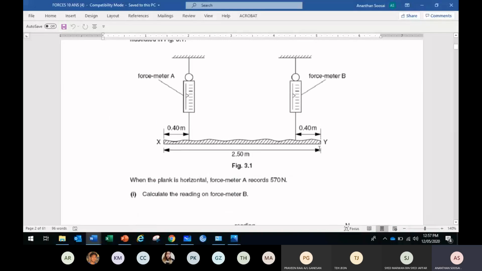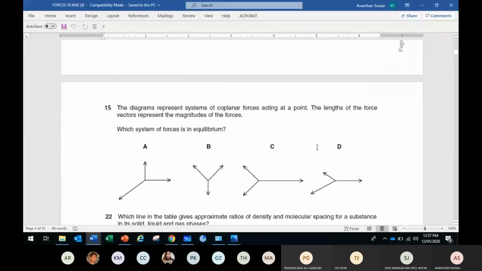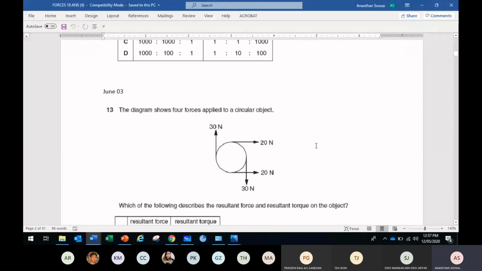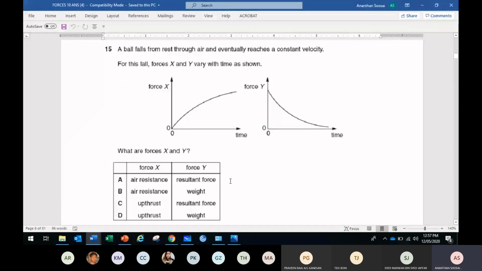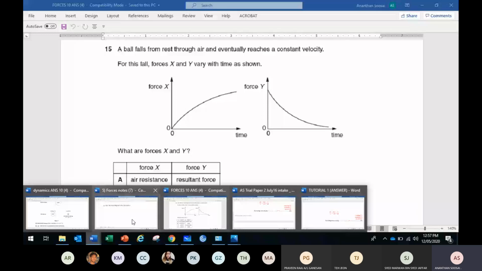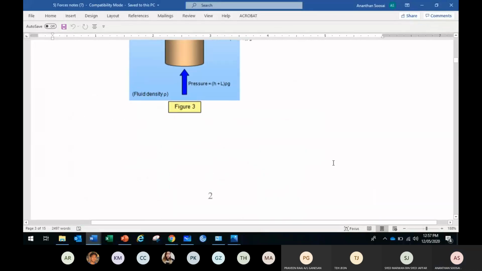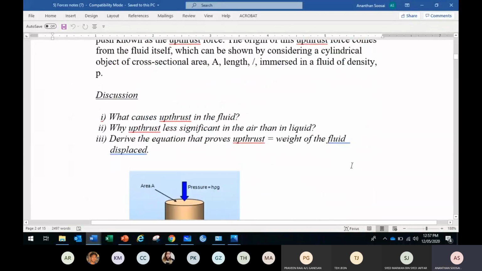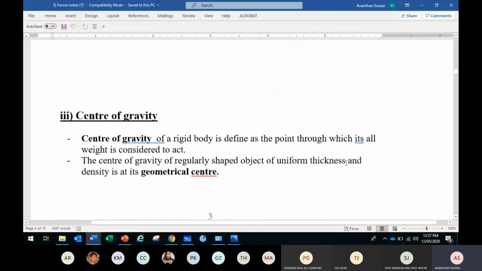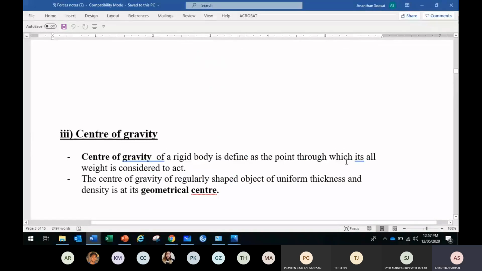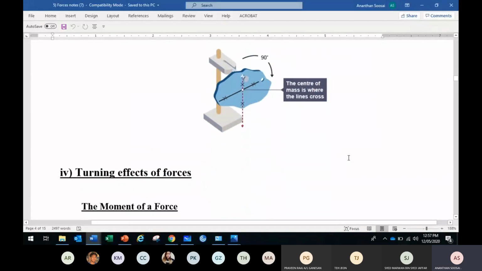So done for today. As homework, what I want you to do is this paper, the notes. Try to answer these 3 questions which we already discussed. Write the 3 answers in this paper. There is an empty slot. Write it out. Next class we'll be discussing the center of gravity and the turning effect. Any questions before I stop?